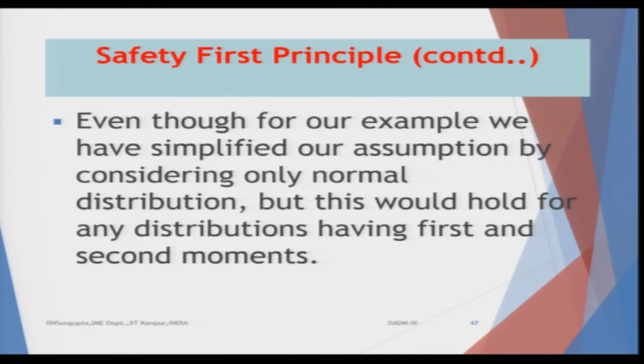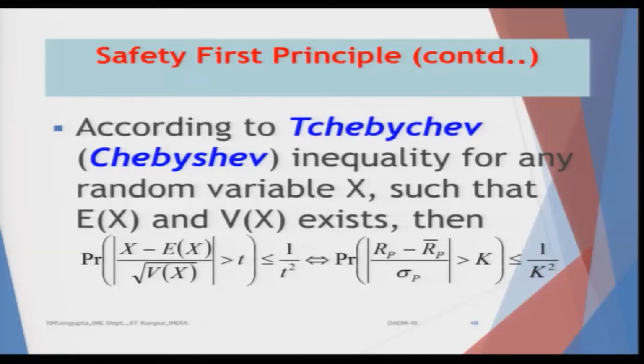This concept would hold true for any distribution provided the first and the second moment exist. Why must the first moment exist? Because in that case you are taking RL or RF minus the mean value. That means the first moment would give you the information on the mean value, and similarly when you divide by sigma, the second moment should also exist. Now, according to Chebyshev's inequality, for any random variable x such that the expected value and the variance exist, that means the first moment and the second moment exist, then the mod of the difference between